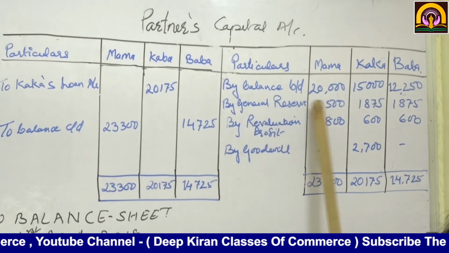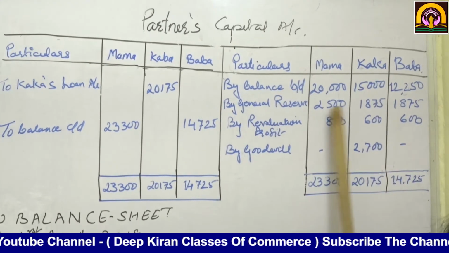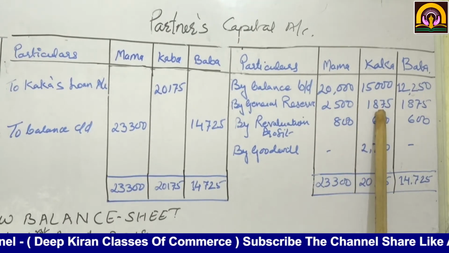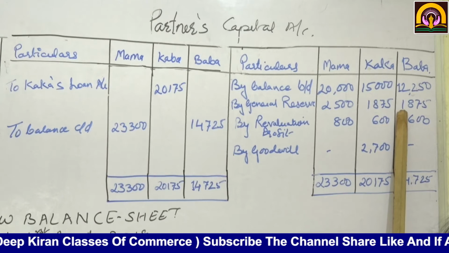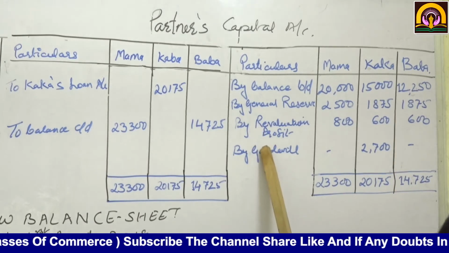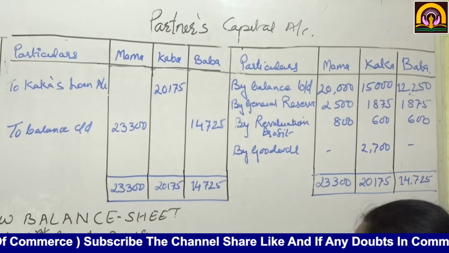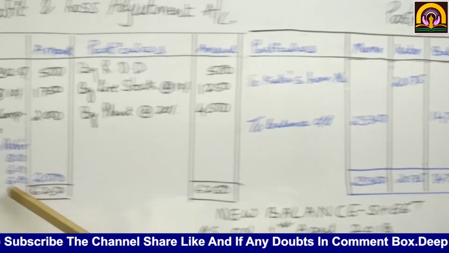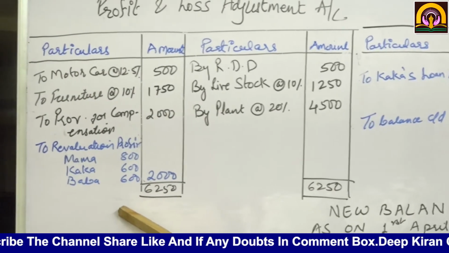Now this general reserve is distributed, that comes to 2,500, 1,875, 1,875. Then revaluation profit. Now we have taken out the revaluation profit here, 800, 600, 600. Okay.